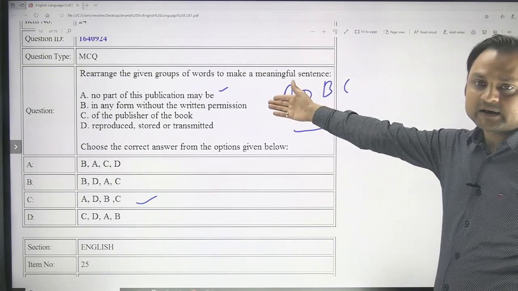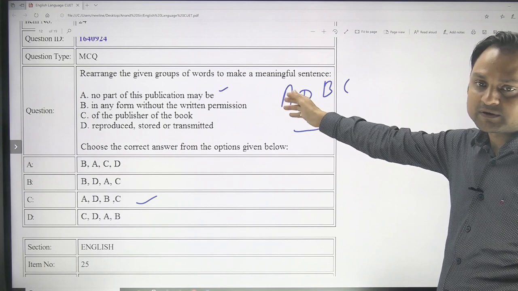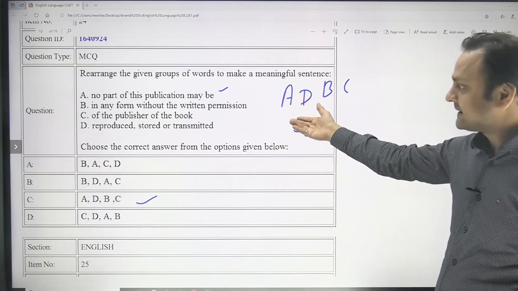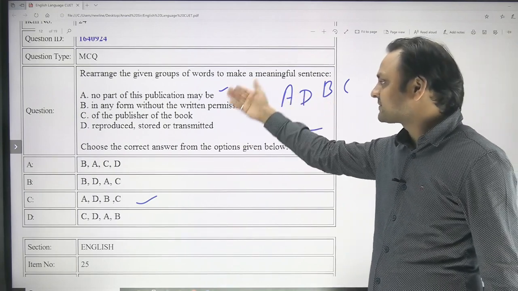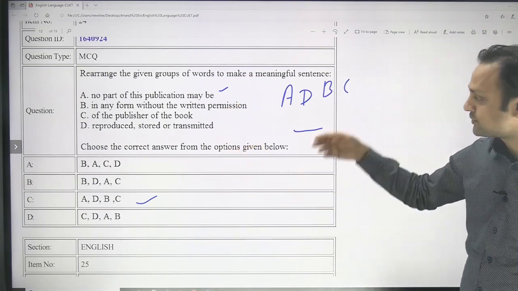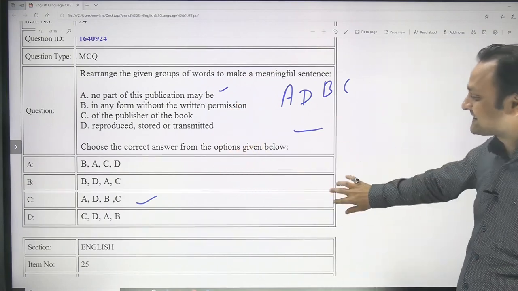You can read it. It is very obvious, self-explanatory. There is nothing to explain. So what can I explain in these questions? It is very obvious and self-explanatory. There is no other possibility. So that's the answer.